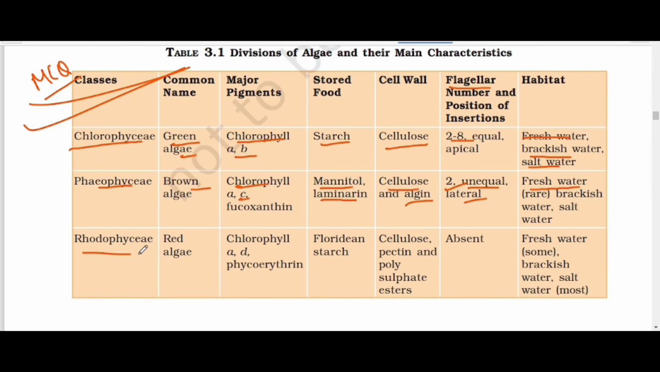Okay, then Rhodophyceae. Rhodophyceae means red algae. They have chlorophyll a and d, and phycoerythrin, and they store their food in the form of Floridean starch. Their cell wall is made up of cellulose, pectin, and polysulfate esters. Okay, the flagella are absent. Some are found in fresh water and in brackish water, and most of them are found in salt water.